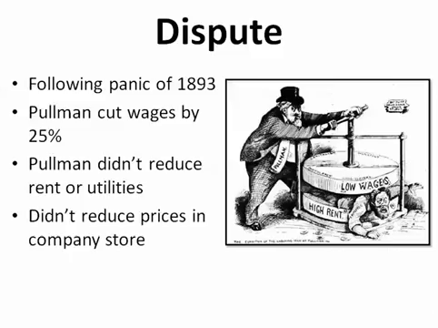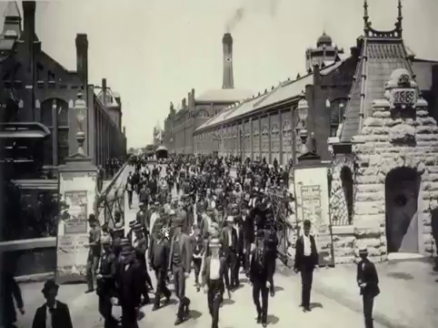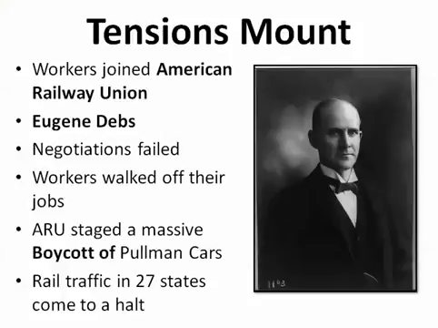So there's this dispute that goes on, and eventually the workers are going to just walk out of Pullman Palace Car Company because they don't find it advantageous to continue to work and pay high prices, high utilities, high rent. And so the workers actually joined the American Railway Union, and the leader is Eugene Debs. We're going to talk about him again.